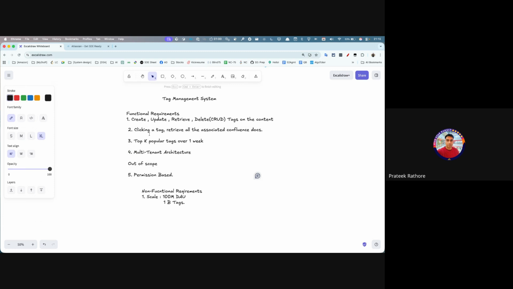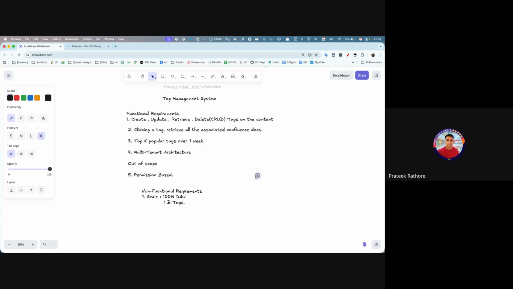So when I'm saying I want K popular tags, I'm looking at it on a per tenant basis. Who's using this? At Atlassian we might be, but this product will be used by the tenant, because ultimately this entire system you're building is for your clients.